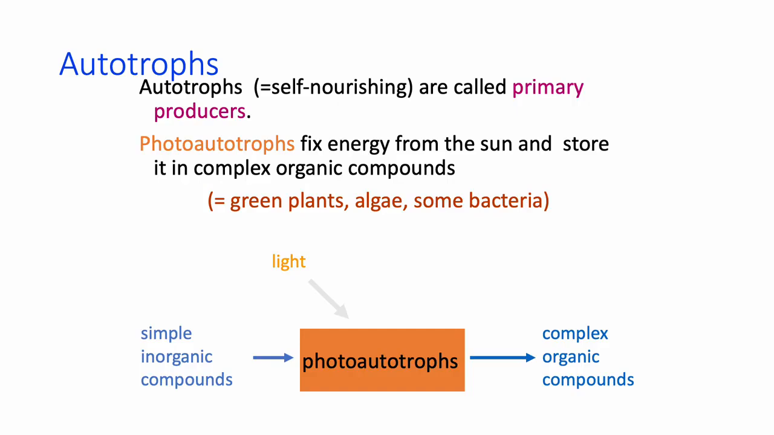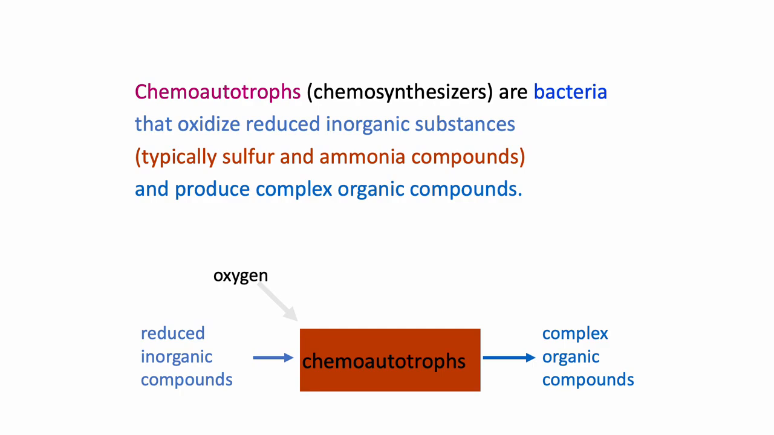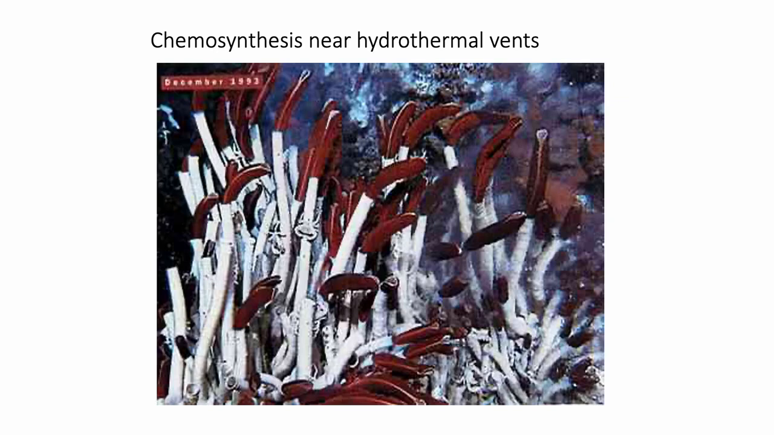First, coming to the photoautotrophs. Photoautotrophs are the plants which are able to fix the light energy from the sun and store it in organic compounds. Whereas chemoautotrophs are the bacteria that are able to oxidize reduced inorganic substances such as sulfur and ammonia compounds. They produce complex organic compounds.